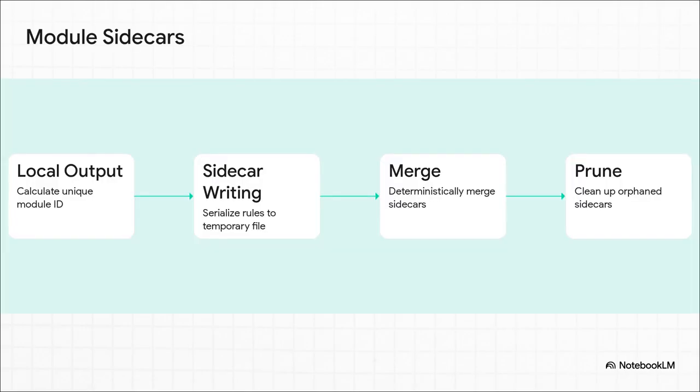Now, multi-module builds in Maven or Gradle pose a unique architectural challenge because the compiler aggressively isolates each module. If VibeTags just dumped rules to the project root, the last module compiled would just overwrite all the others. The solution here is a clever architectural workaround called module sidecars. They basically act as temporary messengers. Step 1 calculates local output. Step 2 writes rules to a temporary module sidecar. Step 3 brings all these isolated rules together in a deterministic merge. And Step 4 prunes the stale sidecars.